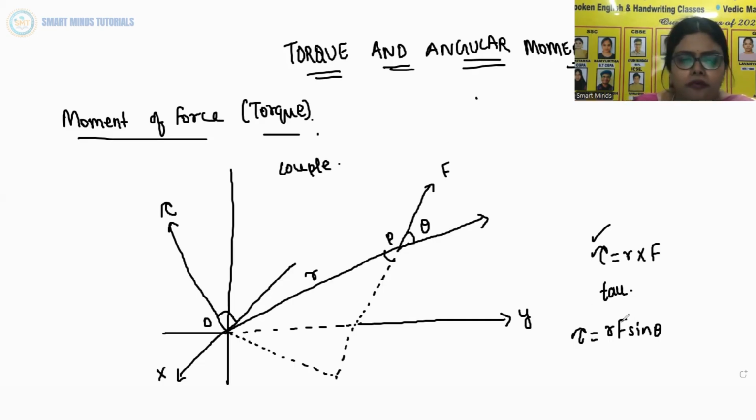Moment of force has dimensions M L squared T to the power minus 2. This is the dimensional formula of moment of force, or torque.